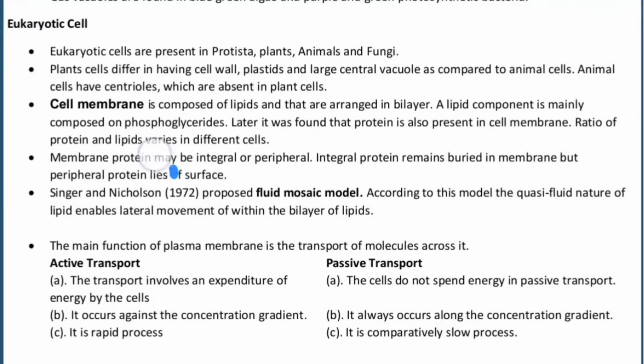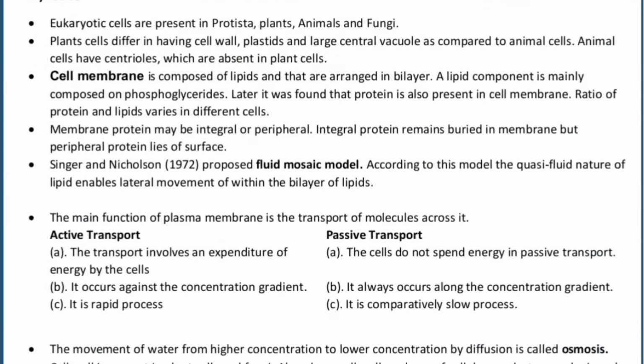The names of the scientists who proposed the fluid mosaic model were none other than Singer and Nicolson. In the year 1972, they proposed the fluid mosaic model, and according to the model, the quasi-fluid nature of the lipid enables the lateral movement within the bilayer of the lipid.